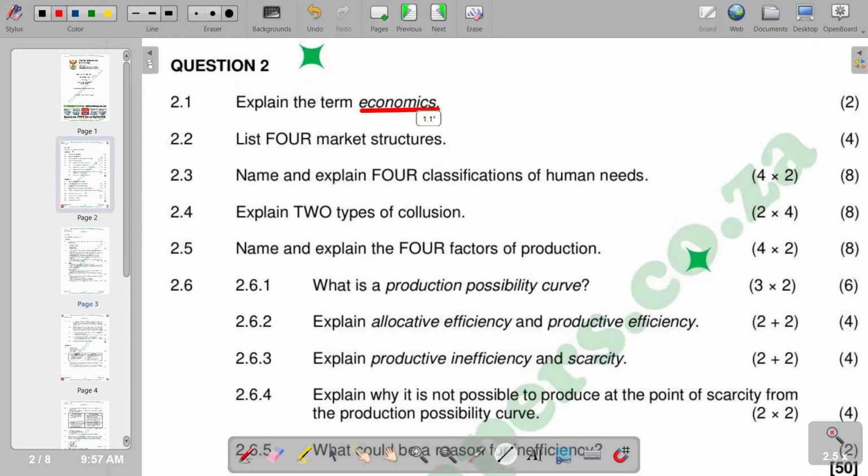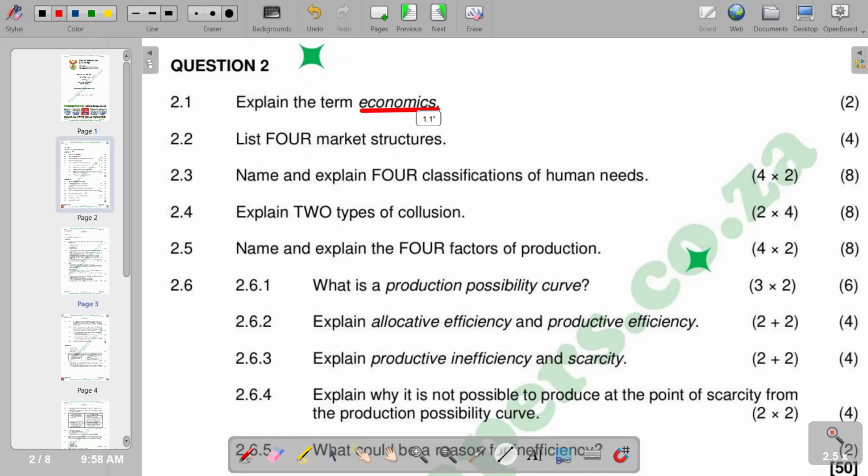But basically, when we are looking at the term economics, it is the study of how societies use their limited resources. So, of course, the assumption is that we have limited resources in the country or in the economy, but these resources have to meet unlimited wants. So we are saying it is a social science that deals with the production, distribution and consumption of goods and services.